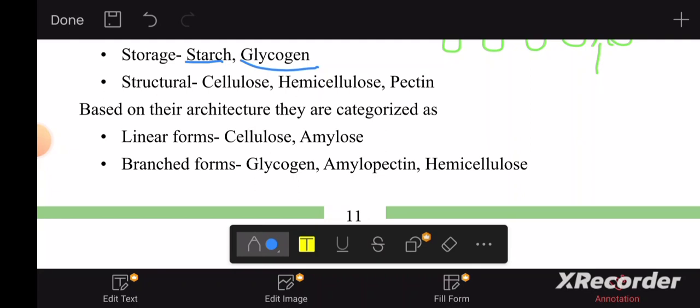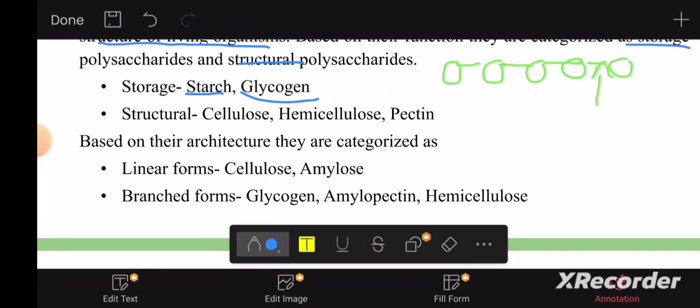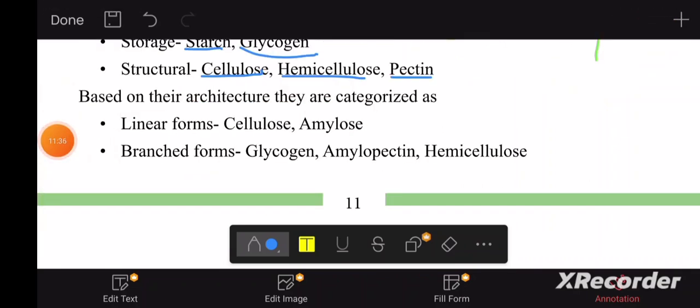If we talk about structural polysaccharides, the examples are cellulose, hemicellulose, and pectin. For example, cellulose makes up the structure of plant cell walls. Also, hemicellulose and pectin help to form the structure of plant cell walls. Now, based on the architecture, they're categorized as linear forms and branched forms.